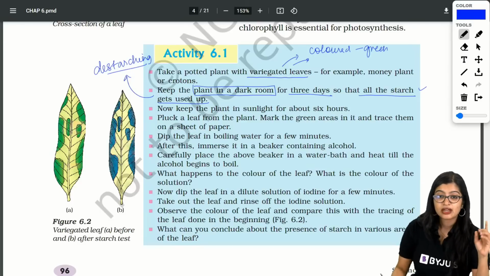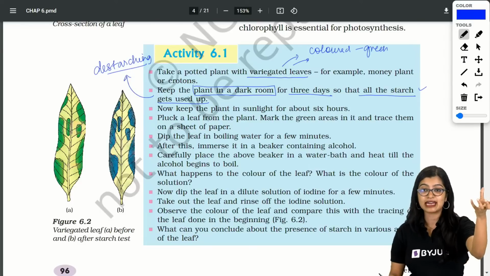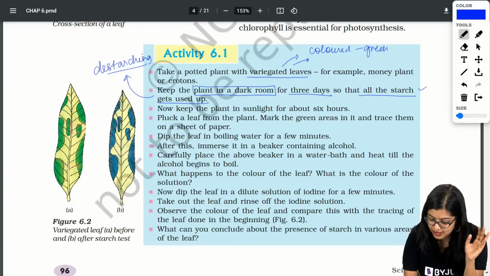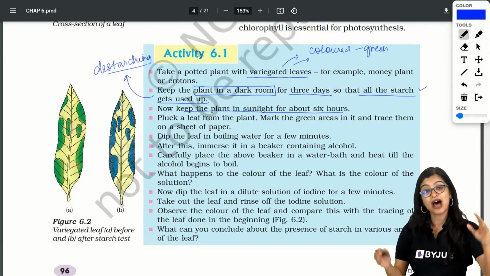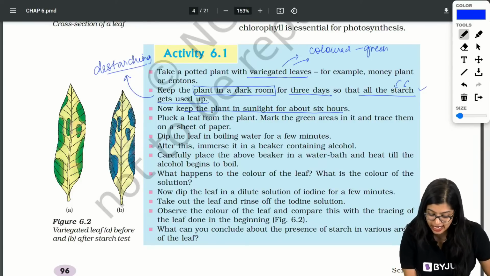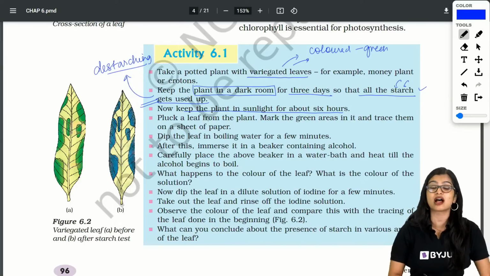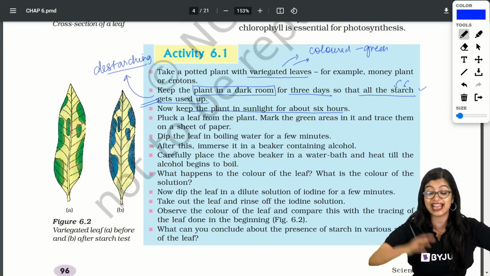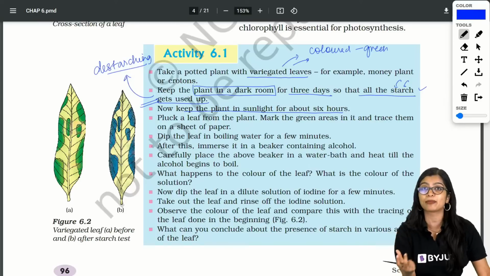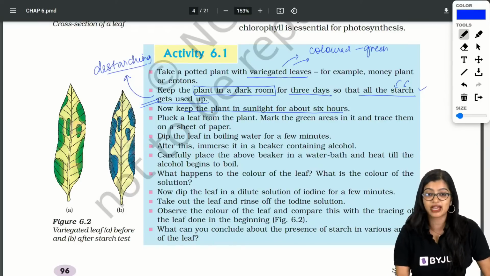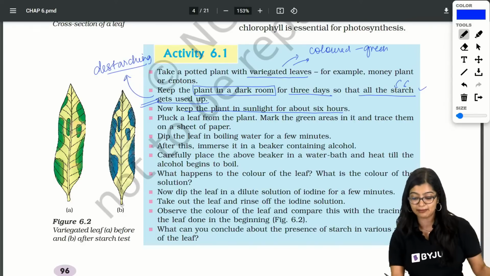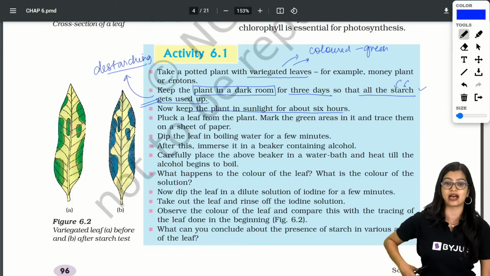So listen to me. Now what have we done? We have taken a variegated leaf, put it in a dark room for destarching, right? Now we have kept this plant in sunlight after destarching. Why should we destarch? So that all the starch gets used up, right? We don't want the existing starch to interfere with the result, right? We want to start from scratch, right? We need to have a proper experiment. So in this case, we have kept it for destarching, and after that we have kept it in sunlight for 6 hours.